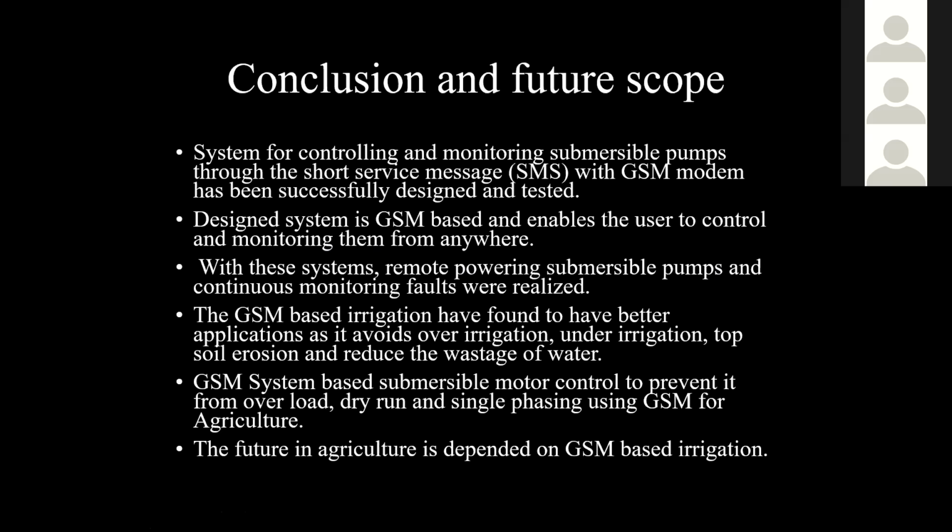GSM-based irrigation has been found to have better application, as it avoids over-irrigation, under-irrigation and topsoil erosion, and reduces the wastage of water. GSM-based submersible motor control prevents the motor from overload, dry run and single phasing, using GSM for agriculture. The future in agriculture is mainly dependent on GSM-based irrigation.